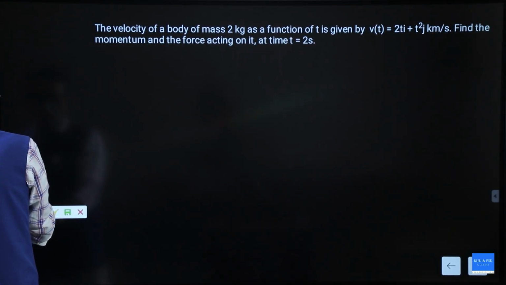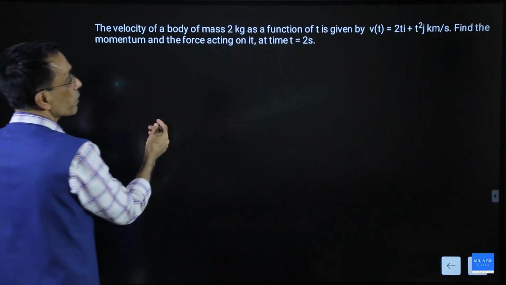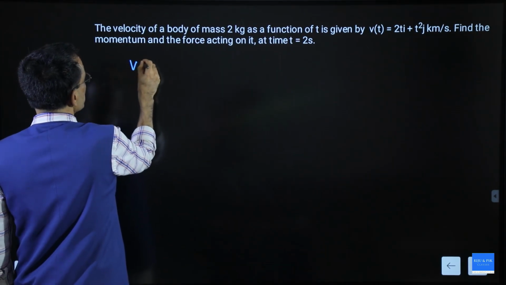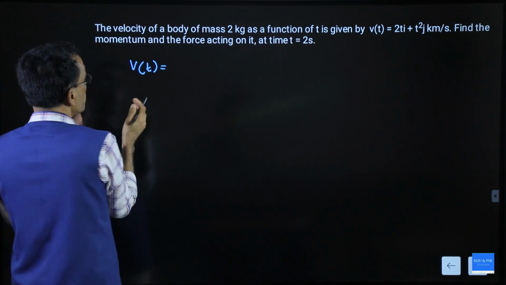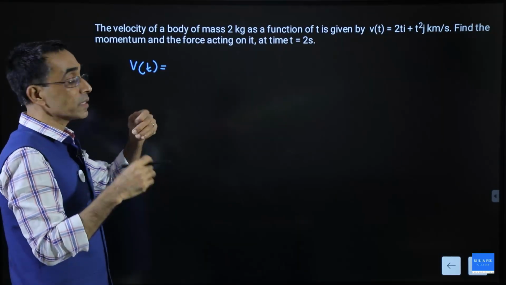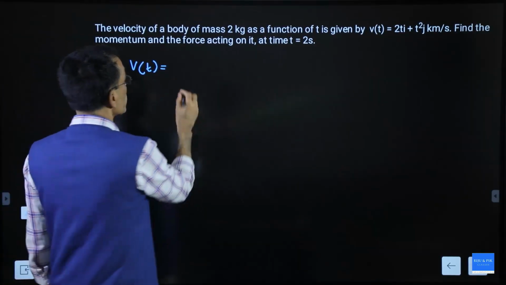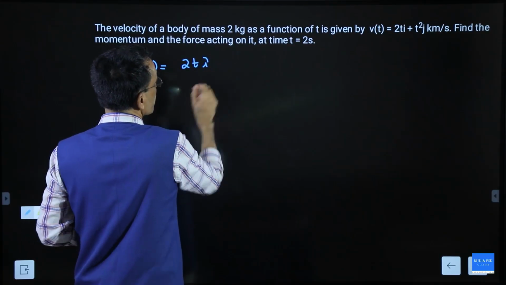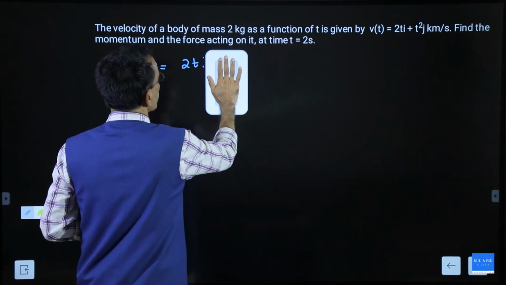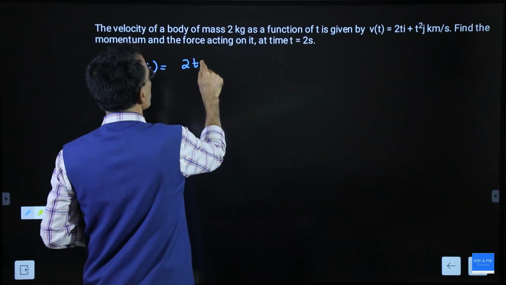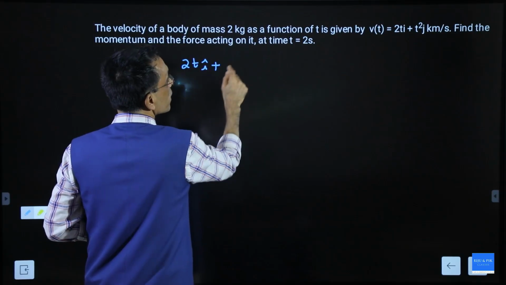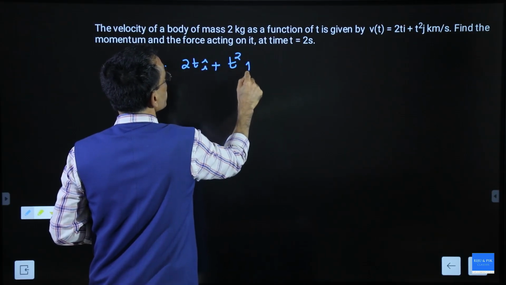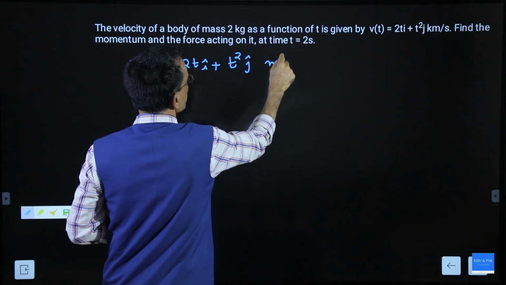If there is a unit change, the value will have different units. So the velocity is given as a function of time. What is the meaning of v of t? V of t means the velocity keeps changing with time. How does it change with time? 2t in the i direction, that means in the x direction, plus t square in the j direction, that many meter per second.